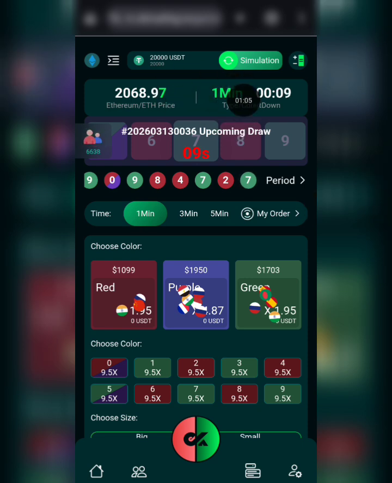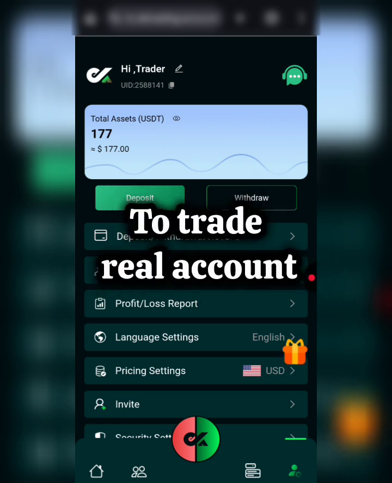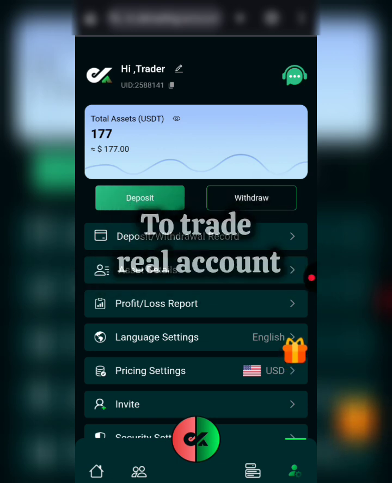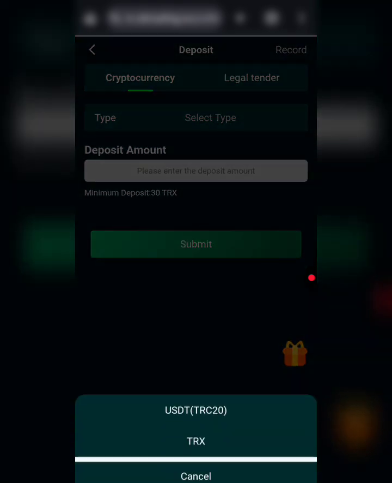Okay, so that's what the simulation fund is actually for. All right, now if you want to trade your real account, you first of all need to fund your account. You can do that by clicking on the deposit button right here. Here you find different deposit options like the USDT or the TRX option.